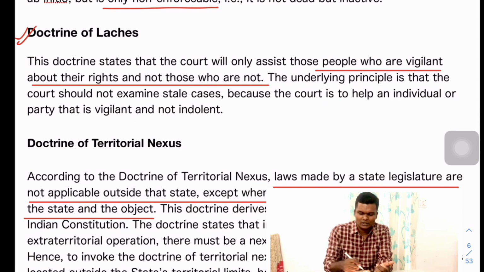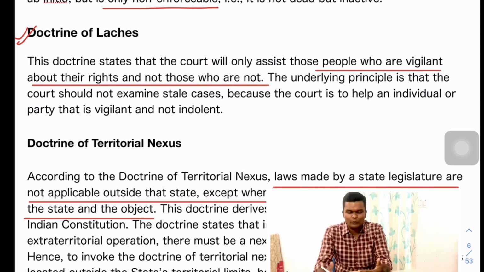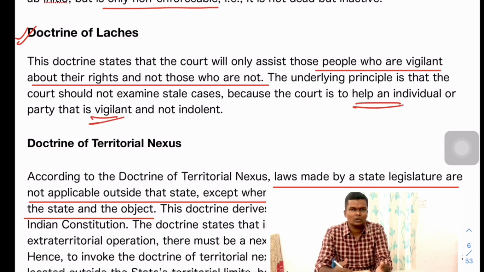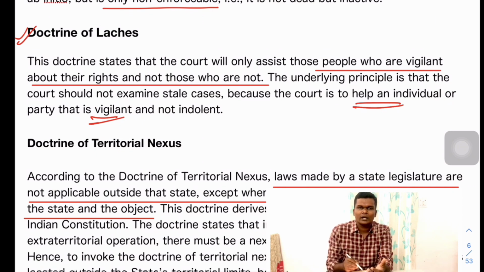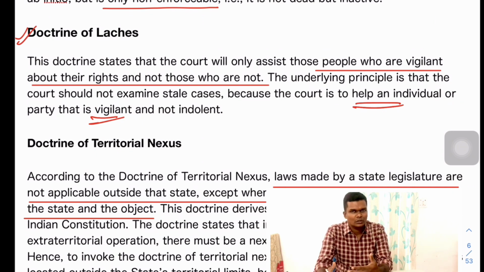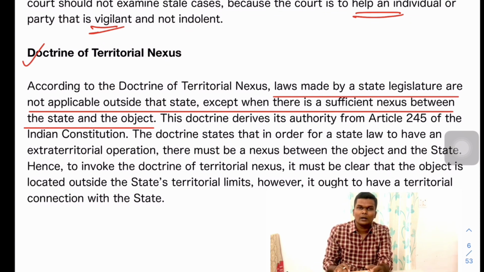And the doctrine of laches, which tells that the court will make effort to solve the cases of those who are aware or fighting for their rights, who are vigilant about their rights, but not of those who are not vigilant about their rights. It should take effort for solving the case in which the individual is forthcoming, vigilant and wants to solve the case. But there will be some other cases, stale ones, which are left for decades together. So the court is telling you should come forward for solving the cases in which the individuals are vigilant and interested in the case.